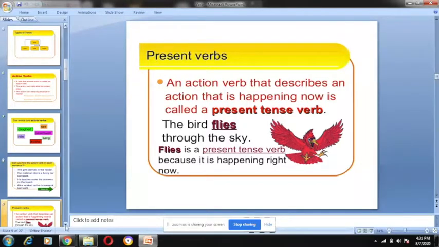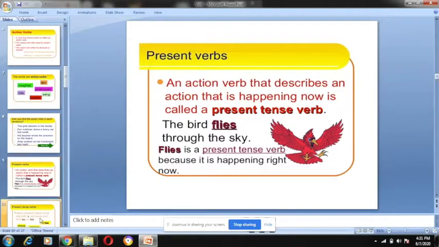Ma'am, can't we say the bird is flying through the sky? The bird flies through the sky. So the bird is flying through the sky. So the present action is called a present tense verb. Either it can be fly or it can be flies. Okay, ma'am. Is it clear now? Yes, ma'am.